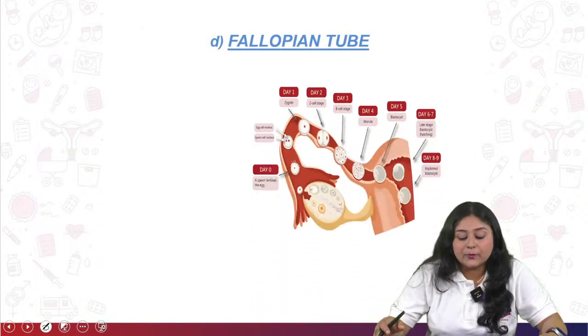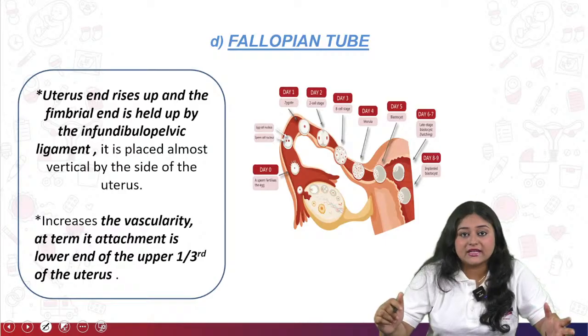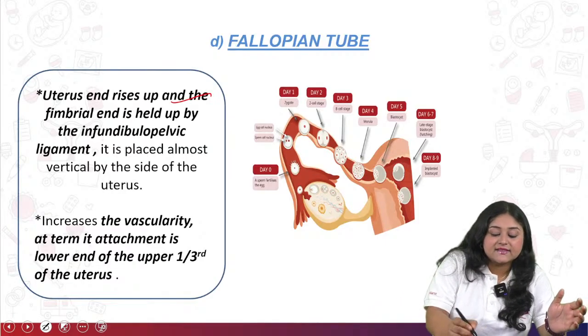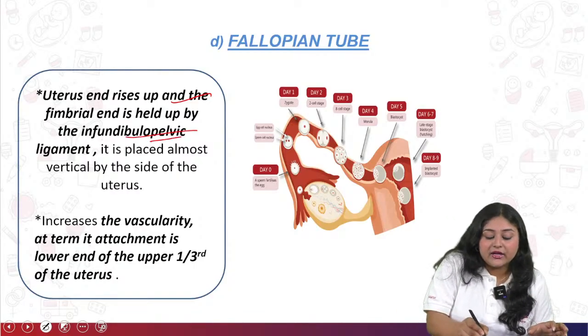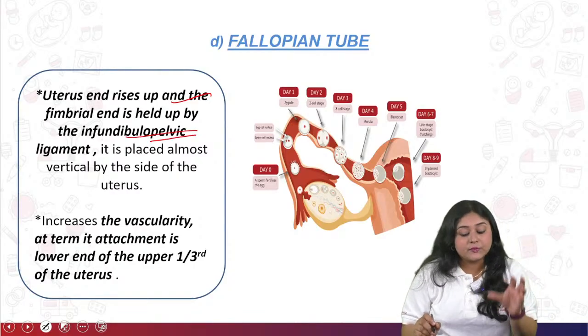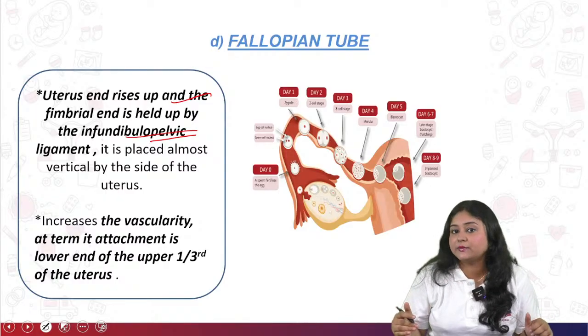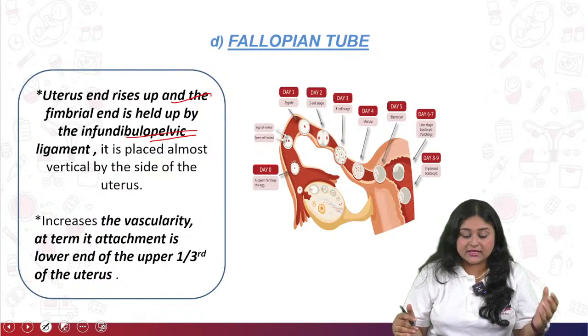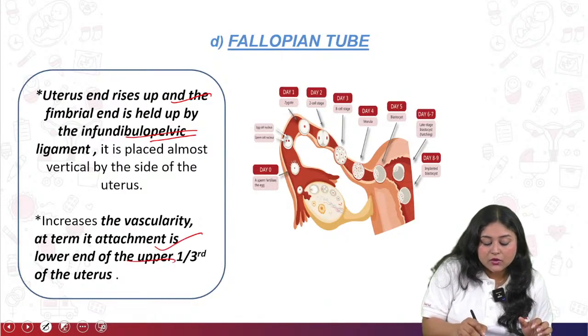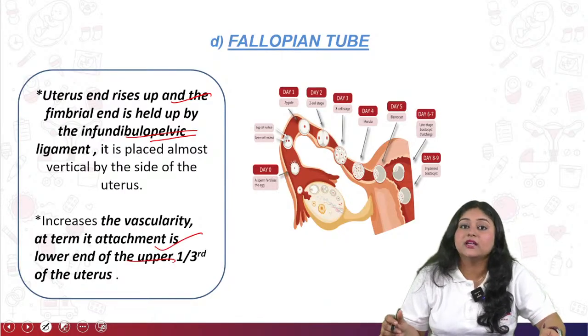Now come to the fallopian tube. What happens to the fallopian tube? Its uterine end rises up, and the fimbrial end is held by the infundibulopelvic ligament. So it is placed almost vertical by the side of the uterus. The vascularity is going to be increased at term. The attachment is also at the lower end of the upper one third of the uterus.